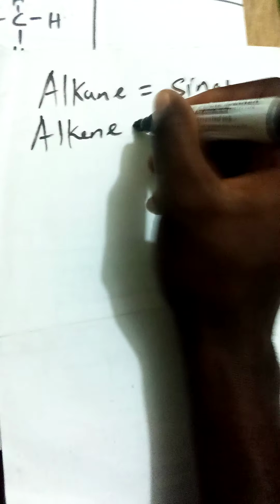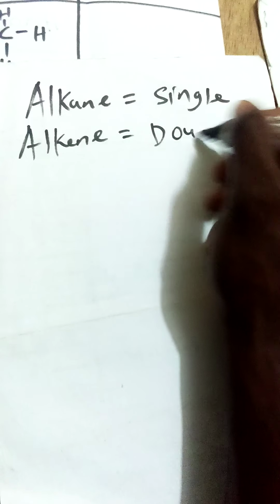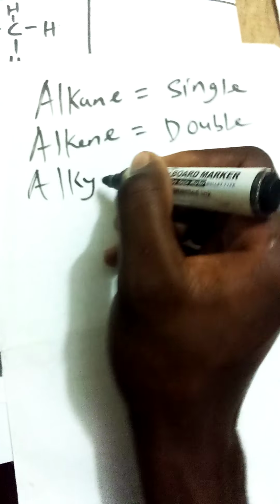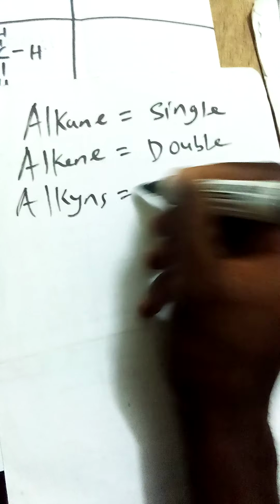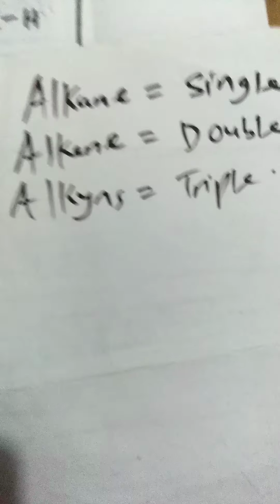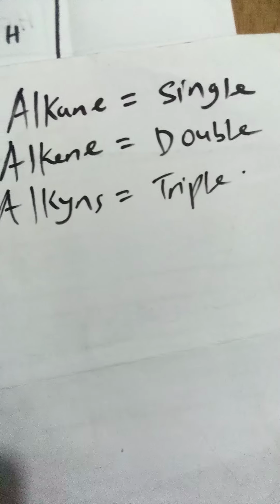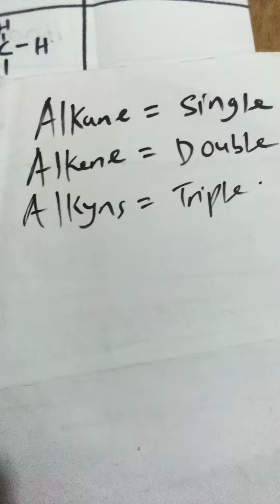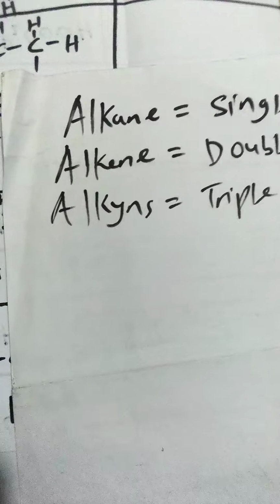Then alkenes are always said to have a double bond. Alkenes always have a double bond. Then alkynes: if you see alkynes, they always have what? Triple bond. Alkynes have triple bond. So anywhere you see any single bond, it means that it is an alkane. If you see a double bond, it means that it's an alkene. And if you see a triple bond, it means that it is an alkyne.